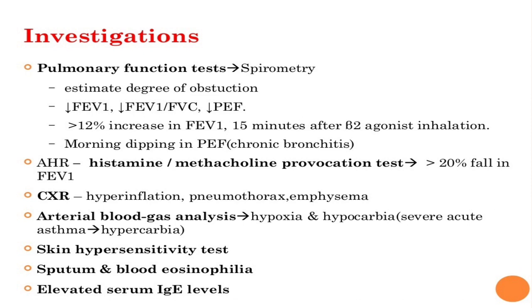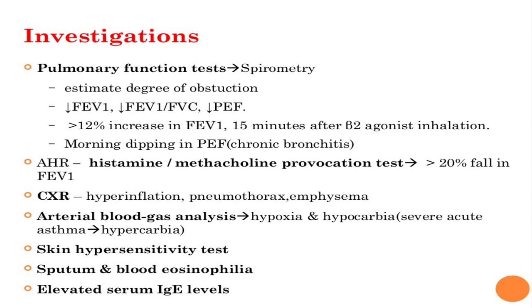Fifth is skin hypersensitivity test. This test is used to diagnose whether the condition is atopic asthma or non-atopic asthma. We know that the skin hypersensitivity test is positive in atopic or allergic asthma. Sixth is sputum and blood eosinophilia.